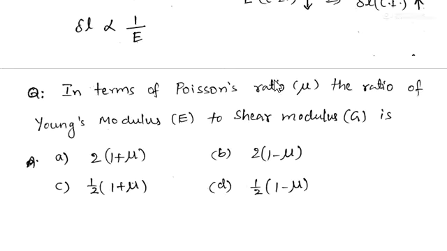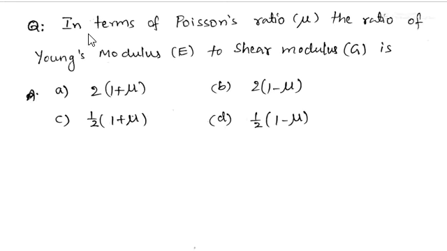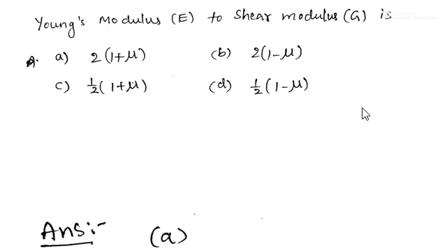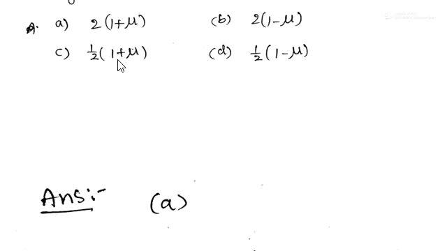And if you see the next question, in terms of Poisson's ratio mu, express the ratio of Young's modulus E to the shear modulus G. The options are: A is 2 into 1 plus mu, B is 2 into 1 minus mu, C is half into 1 plus mu, and D is half into 1 minus mu. And here the answer is A, 2 into 1 plus mu.